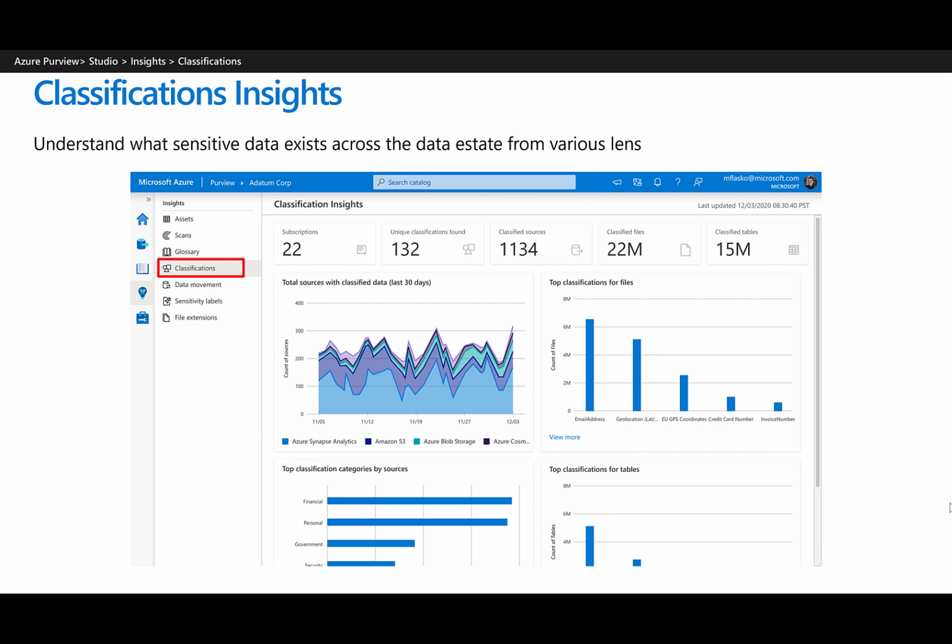So we already know that classifications are used to help identify the content of specific types of data in the data estate. Classification Insights will help us as, say, a security officer or data steward to understand the types of information found in the data estate, where the classified data is located. Classification Insights showcases what sets of assets might contain sensitive information, like, say, credit card information or social security numbers or email addresses. We can then use this report to identify content with specific classifications, and that will help us understand any required actions, such as adding additional security or moving content to a more secure location.